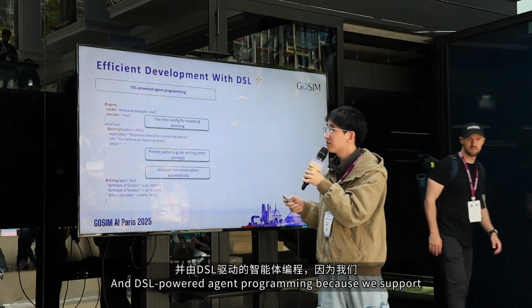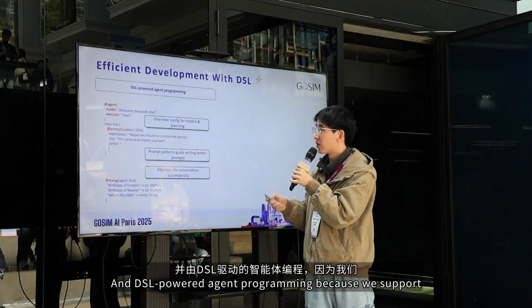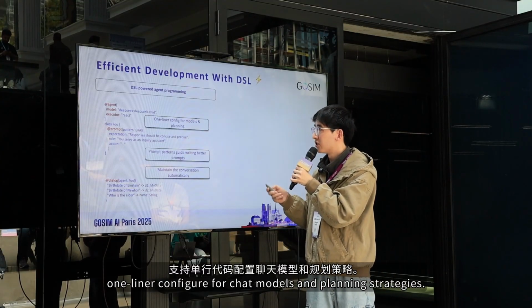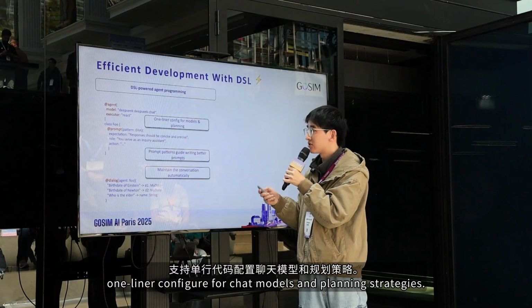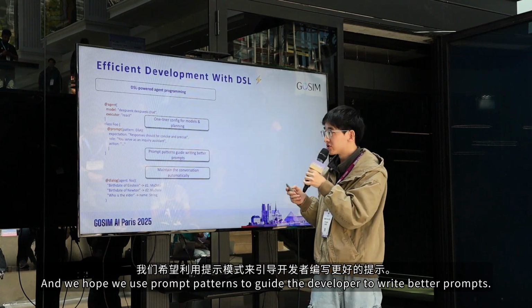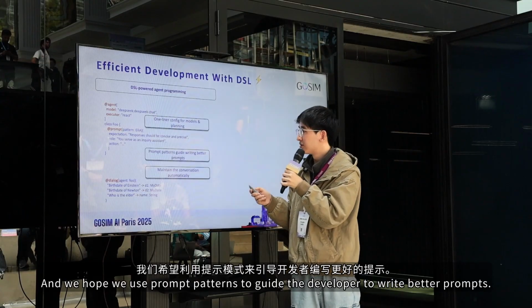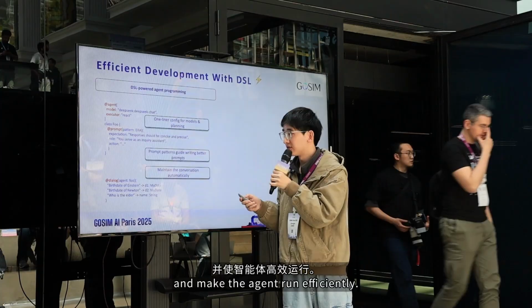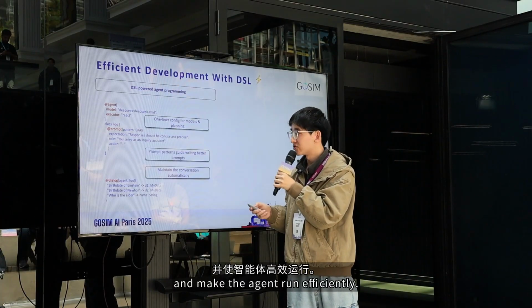DSL-powered agent programming, because we support one-liner configuration for chat models and planning strategies. And we hope to use proper patterns to guide developers to write better prompts and make the agent run efficiently.